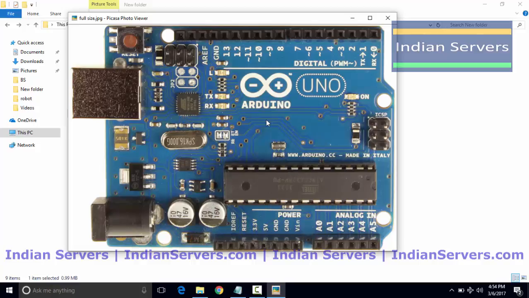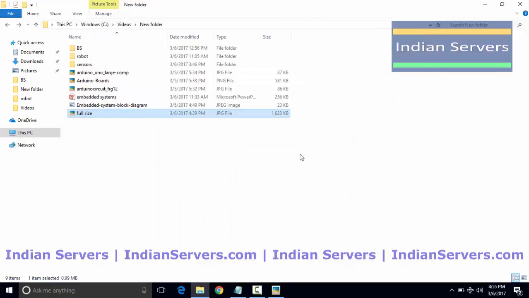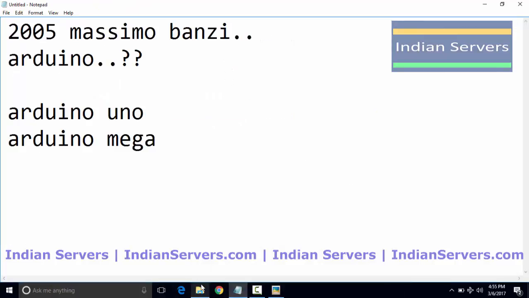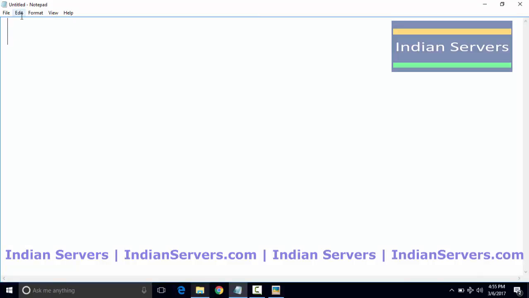So now we are done with the board explanation, that is the hardware of Arduino. Now we will see the software of Arduino. What is the software we have to use for Arduino? To program Arduino board, we require a software called Arduino IDE.